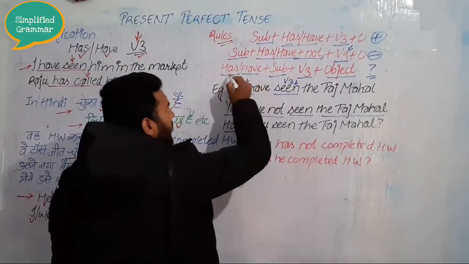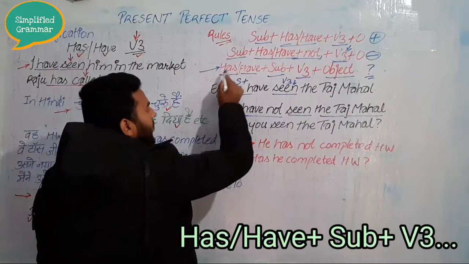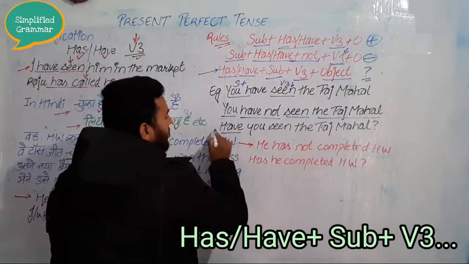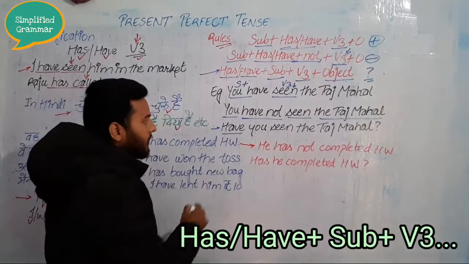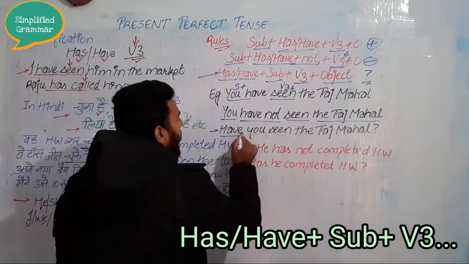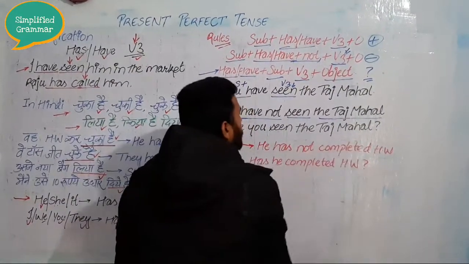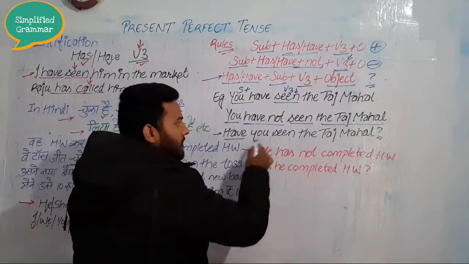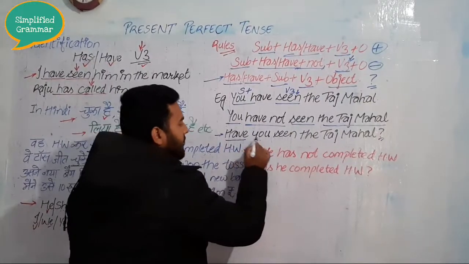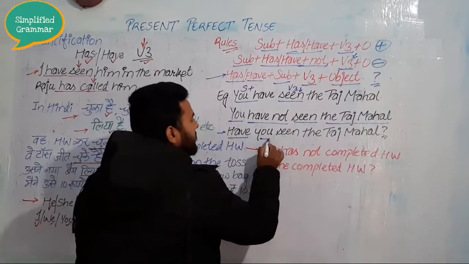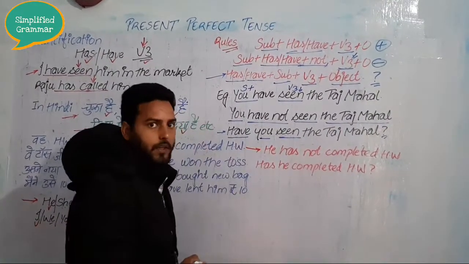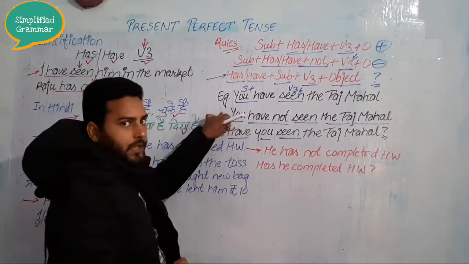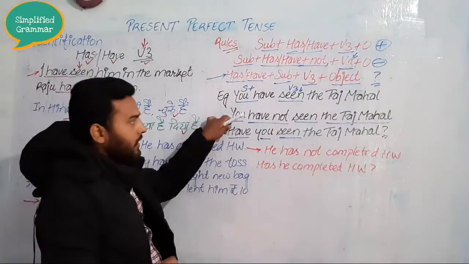Now for a question: what is the rule for interrogative? Has and have at the beginning. So here you can see have at the beginning of this sentence. So, have you seen the Taj Mahal? Sign of interrogation, question mark. So this is your interrogative sentence: has or have plus subject plus verb third form. I hope you understood this rule with the help of this example.